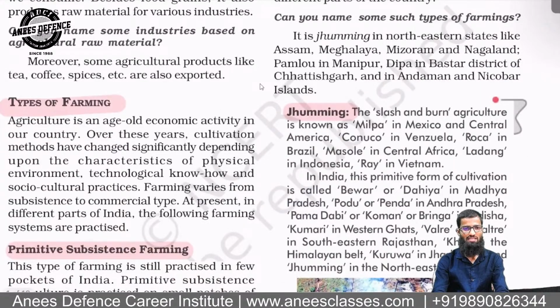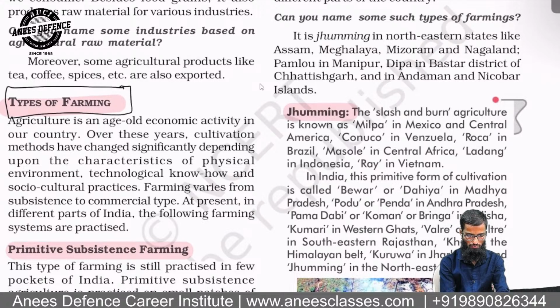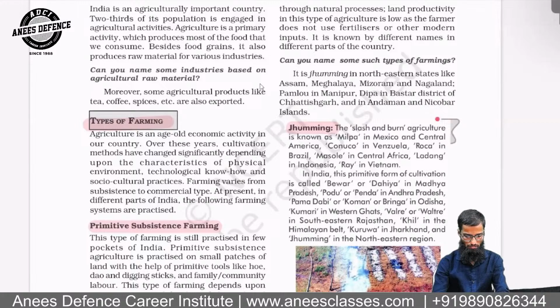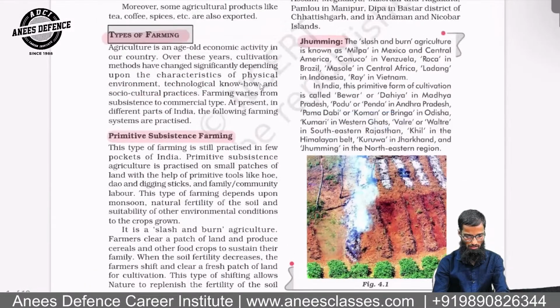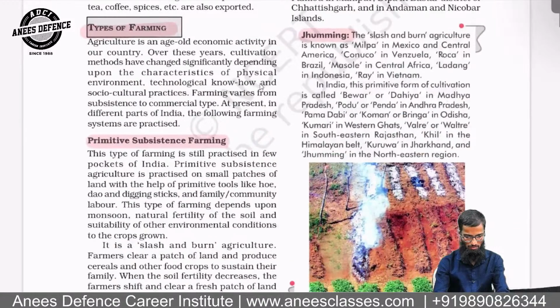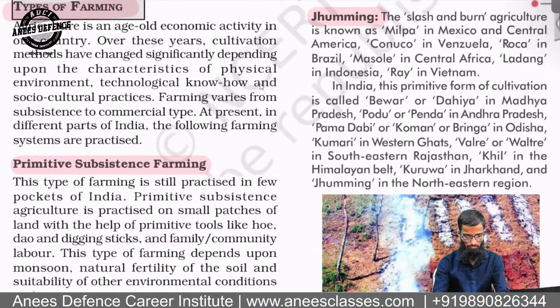Now, look at this heading, types of farming. Okay, types of farming. First is subsistence, and second is commercial.